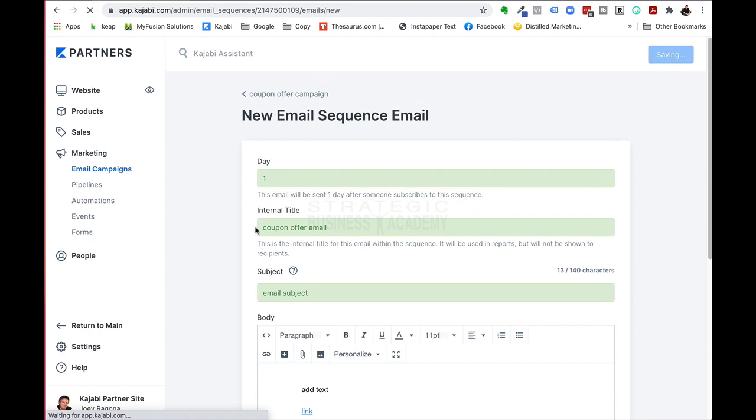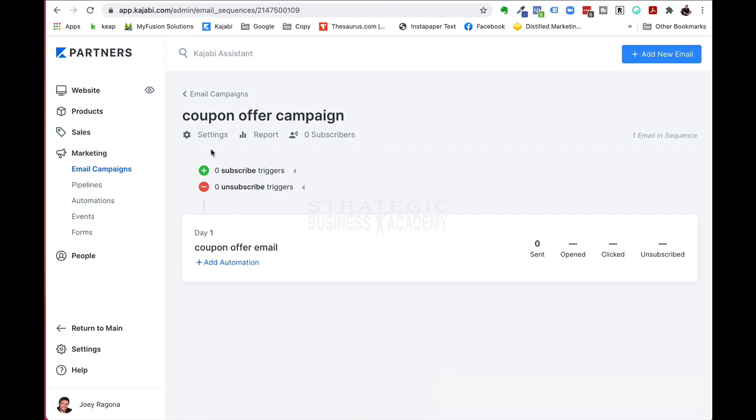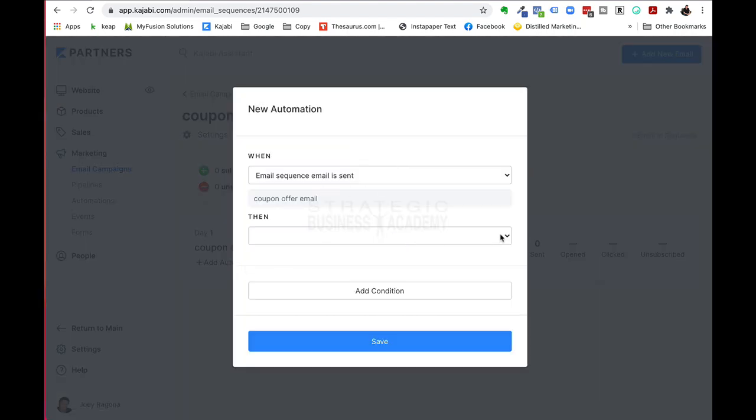And then what's going to happen is we're going to do things the reverse way. So everybody that goes through this campaign is going to go into the other campaign, and that is where the magic happens. But before that happens, we need to let Kajabi know that people have clicked on that email, or clicked on that link.